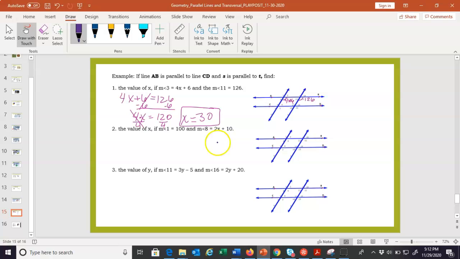Okay, let's try number 2. So angle 1 is 100, just like in the last example. And they say angle 8 is 2x plus 10. Where's angle 8? It's so tiny. It's up here. Aha, these are also corresponding. They're both in that top left position. So they are also equal. 100 equals 2x plus 10. We'll do the same thing. Inverse of plus is minus. And you get 90 equals 2x. And then we'll divide. X is 80.